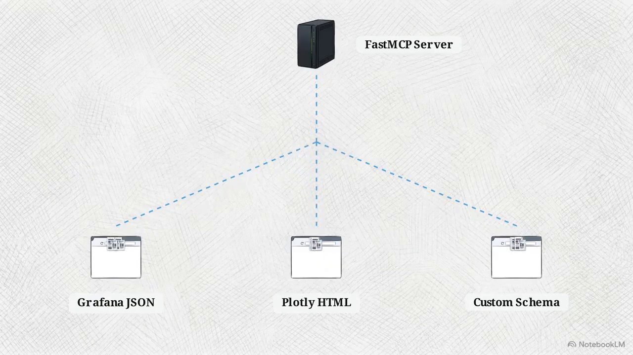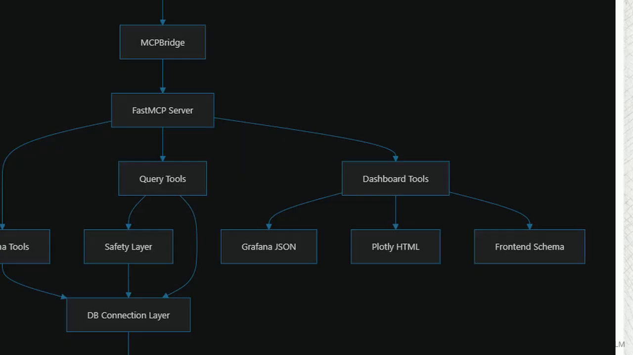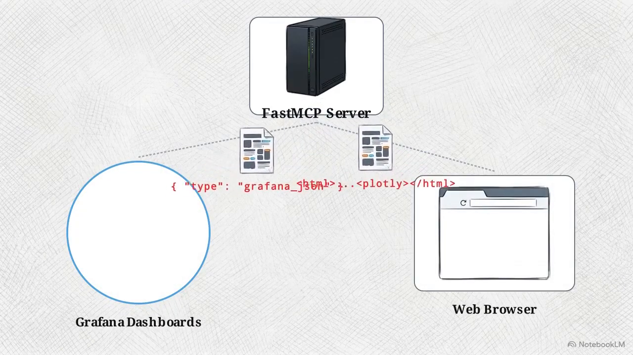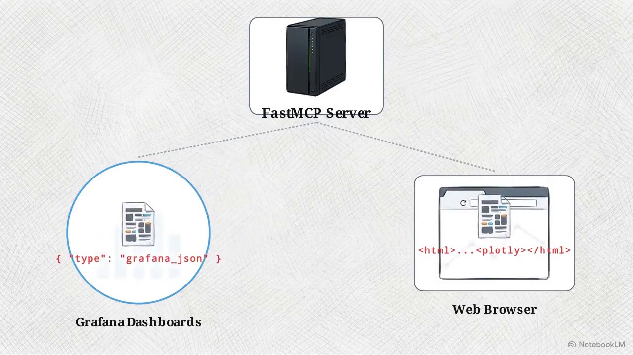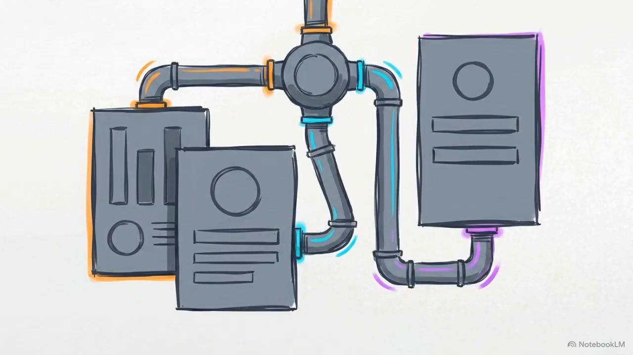The results must then be presented in a format useful to the business. Different stakeholders operate on different visualization platforms. To account for this, the system implements triple dashboard adapters. Looking at the right side of the architecture diagram, safe query results flow back up to the FastMCP server, where they are routed into the dashboard tools node. The agent can package the analysis as a portable JSON configuration to plug directly into Grafana, or it can render dynamic Plotly HTML components for immediate browser viewing. Utilizing MCP to standardize these output configurations creates a truly vendor-agnostic tool, allowing the agent's insights to integrate directly into an enterprise's existing reporting pipelines.